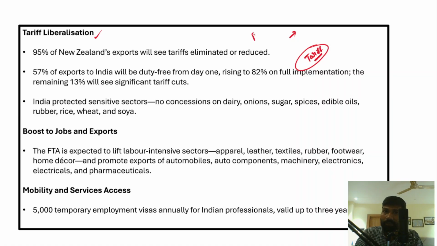As per this free trade agreement, if you look at the tariff liberalization, 95% of New Zealand's exports will see tariffs eliminated or reduced. Secondly, 57% of exports to India will be duty free from day one of this free trade agreement being signed, and this 57% will be increased to 82% in a gradual manner with the full implementation of this free trade agreement, and the remaining 13% will see significant tariff cuts.